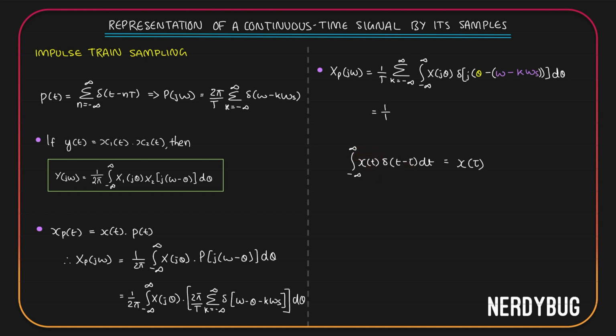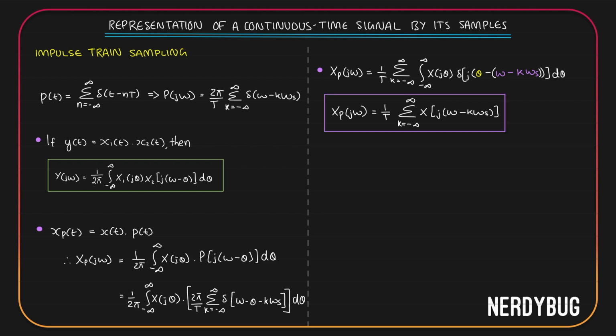So we get 1 by T summation from k equals minus infinity to infinity, the value of the integral is x of j into omega minus k omega s. So this defines Xp of j omega, which is the Fourier transform of our output sampled signal. Let's put it in a box.